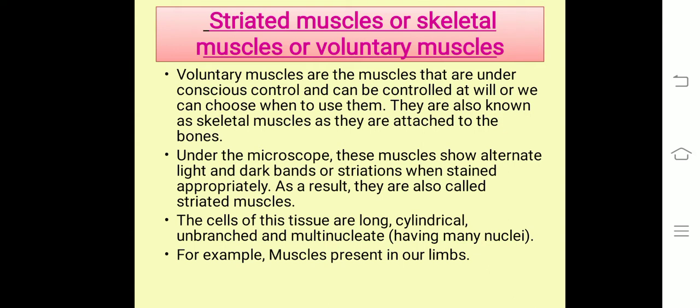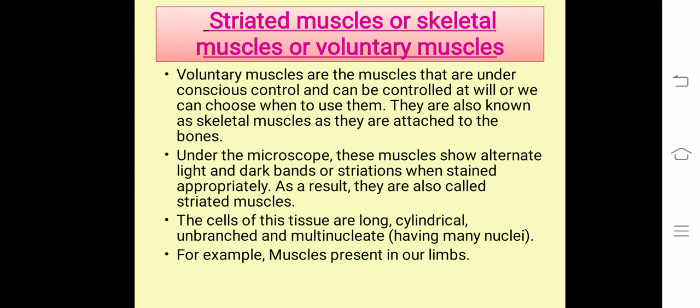Voluntary muscles are also known as skeletal muscles, as they are attached to the bones. So these muscles are attached with the bones and form the skeleton system. Under the microscope, these muscles show alternate light and dark bands. These light and dark bands are called striations when they are stained appropriately. As a result, they are also called striated muscles.